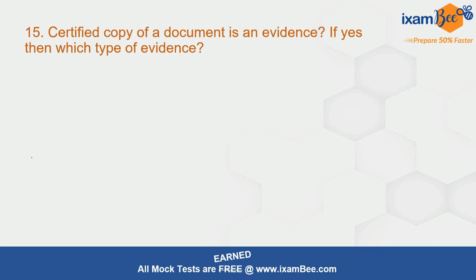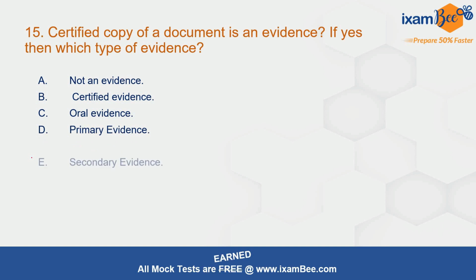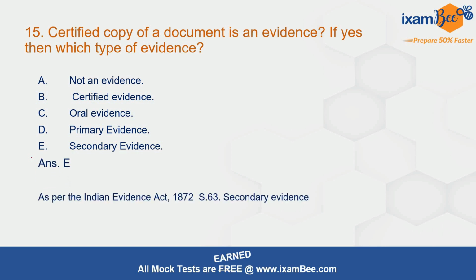Moving to next question, 15. Certified copy of a document is an evidence. If yes, then which type of evidence is this? It is not an evidence, certified evidence, oral evidence, primary, secondary. Correct answer here is E. The certified copy of a document is considered as a secondary evidence. As per section number 63 of the Evidence Act, this is secondary evidence.